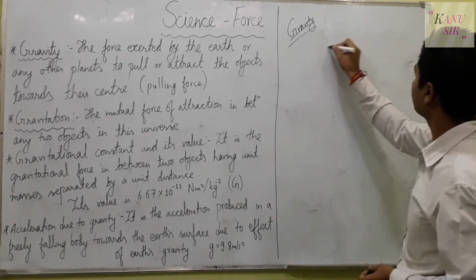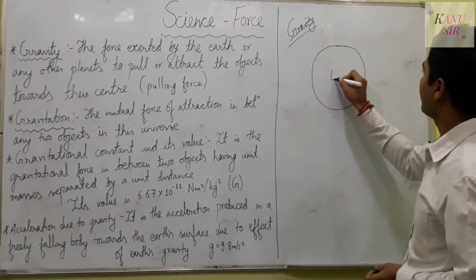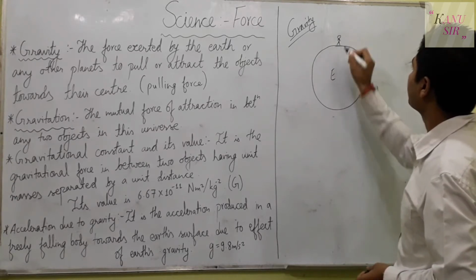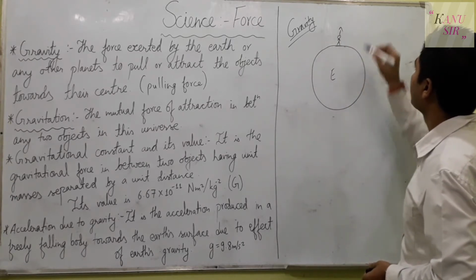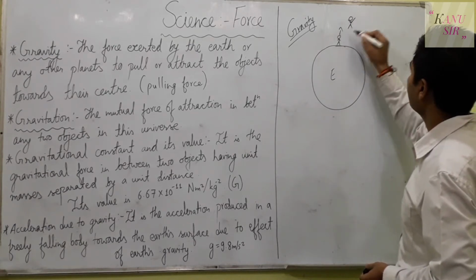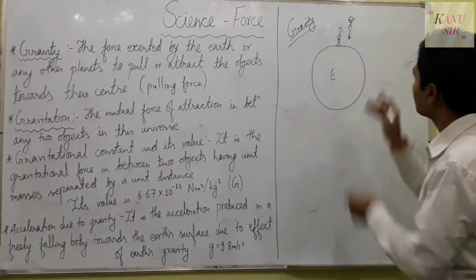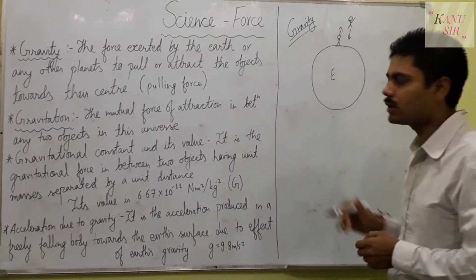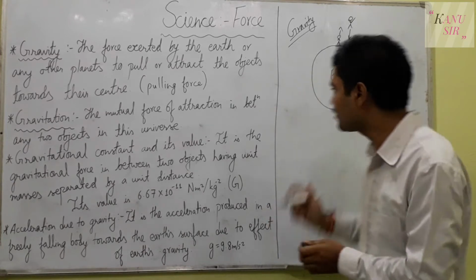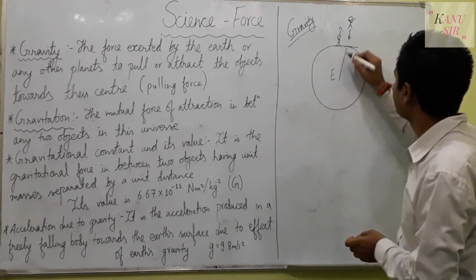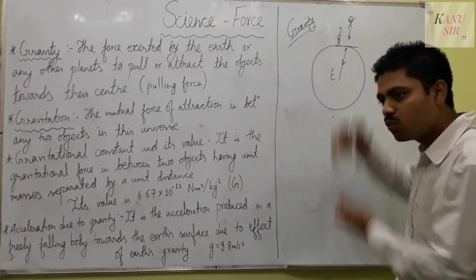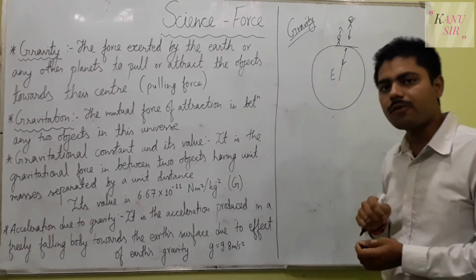If this is the earth and a man is standing on it, and he tries to jump up, automatically the earth will pull the man down towards the surface. But actually the pulling force is from the center of the earth, so the whole mass of the earth is trying to pull the man on the surface.